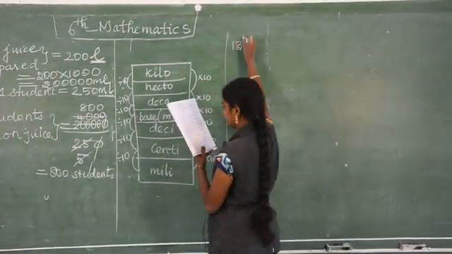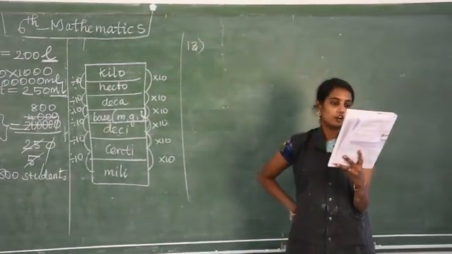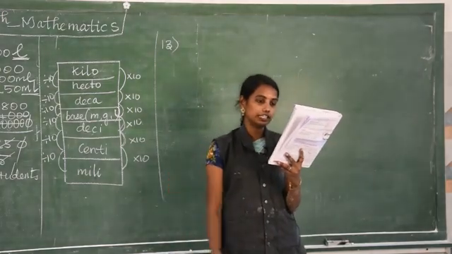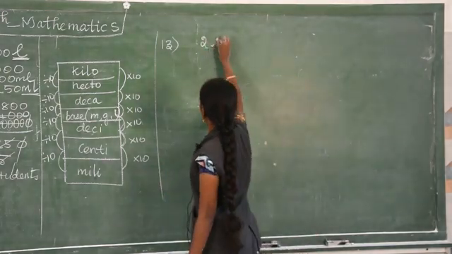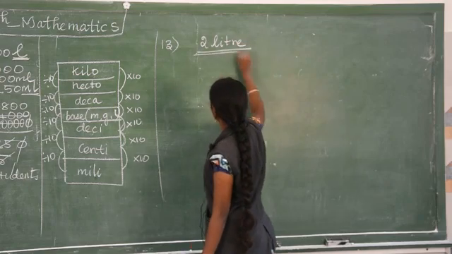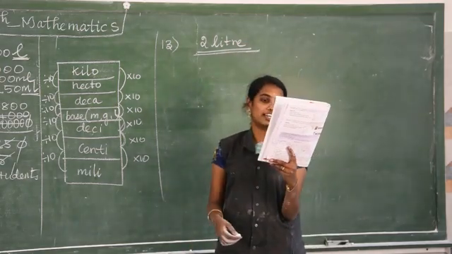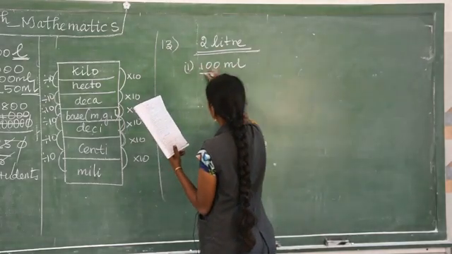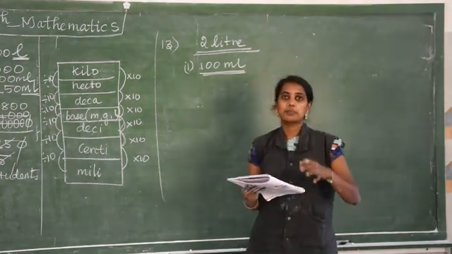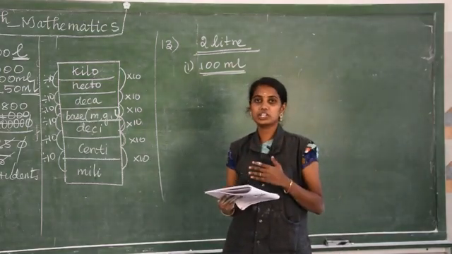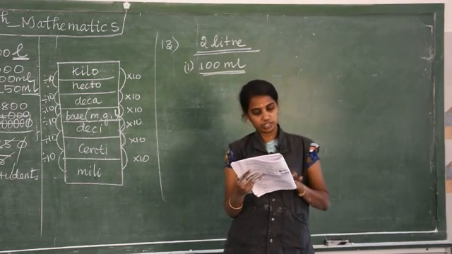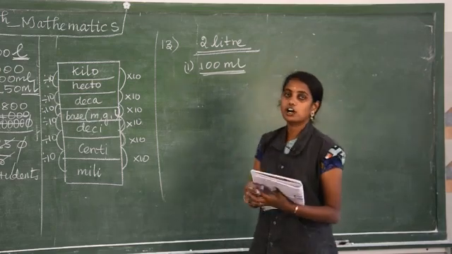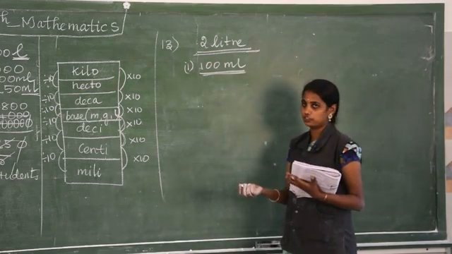Question number 13. Question number 13, listen to me. How many glasses of the given capacity will fill a 2 liter jug? 2 liter jug. Jug capacity is 2 liter. Okay, from this we are going to find the 5 options. The first option is 100 milliliter. So jug we have that capacity is 2 liter. We have the following glasses. Glass you have seen. The first one is 100 milliliter. Okay, 100 milliliter you are filling with the glass. So how many glasses you can fill? We are going to find out.